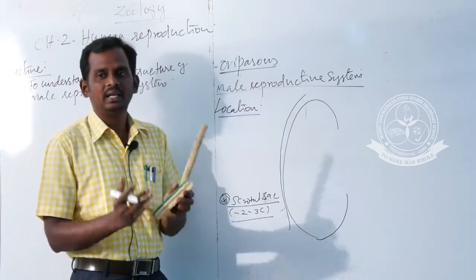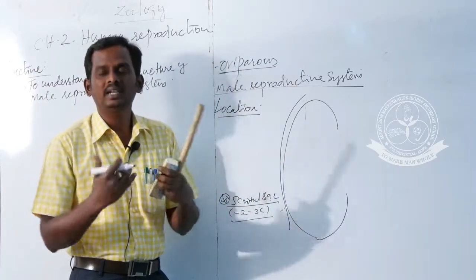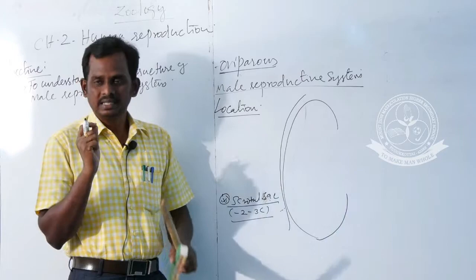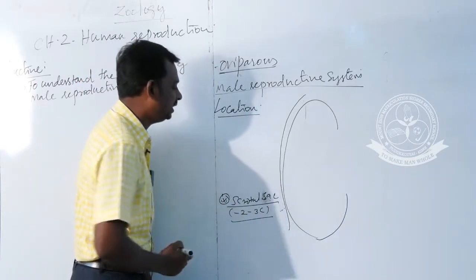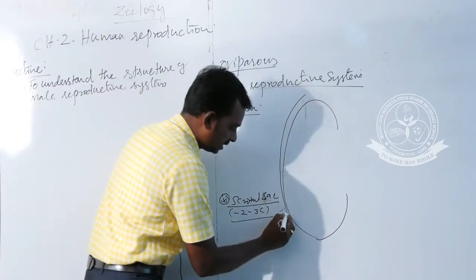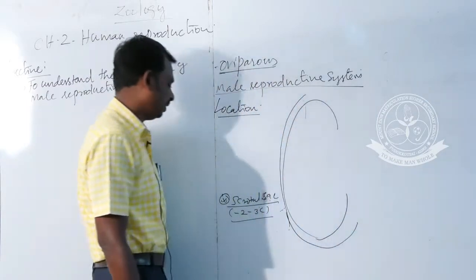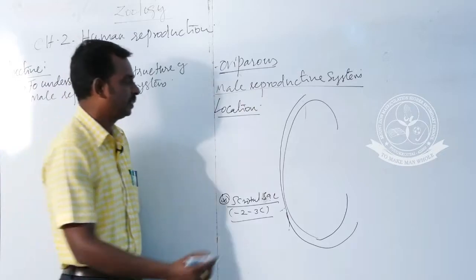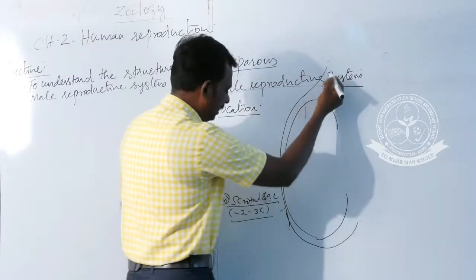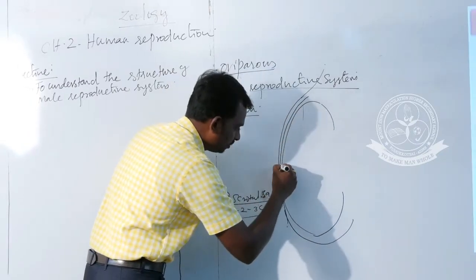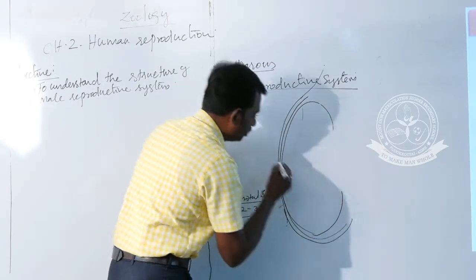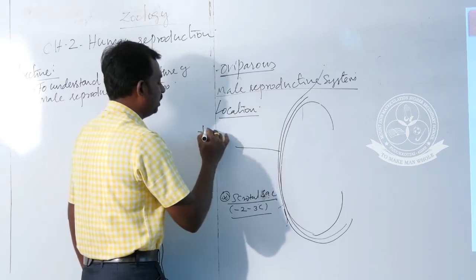That animal produces its sperm at normal body temperature, but we can't. So in human beings the testis is outside the body because it is essential for the normal spermatogenesis process, 2 to 3 degrees Celsius lower. This is the first structure you have to understand in the male reproductive system, the scrotal sac, and the entire structure is covered by a membrane. This membrane is called tunica albuginea.